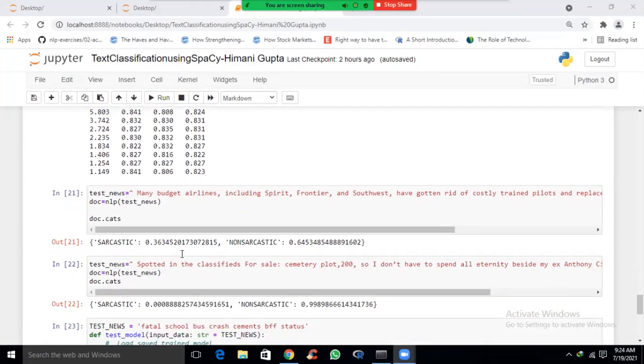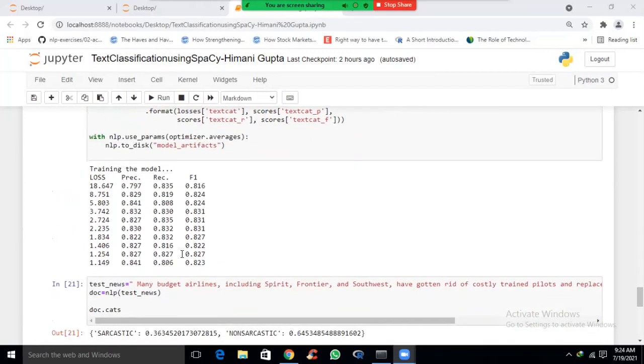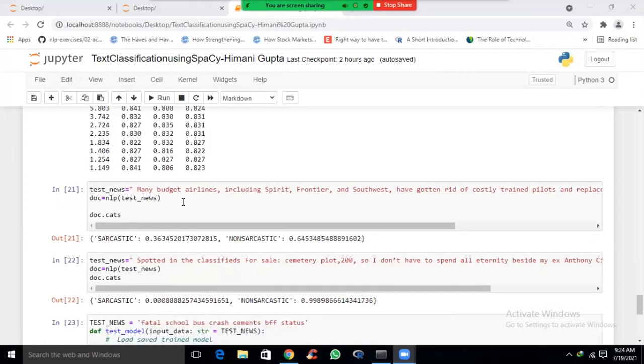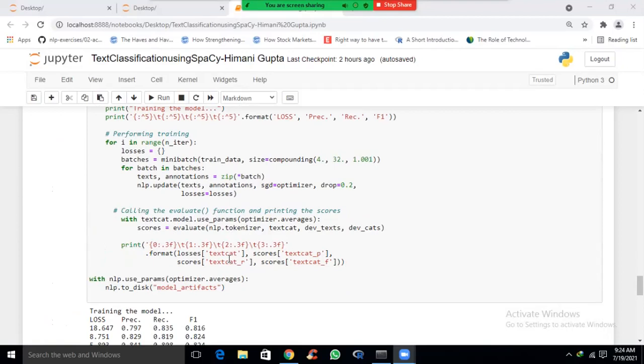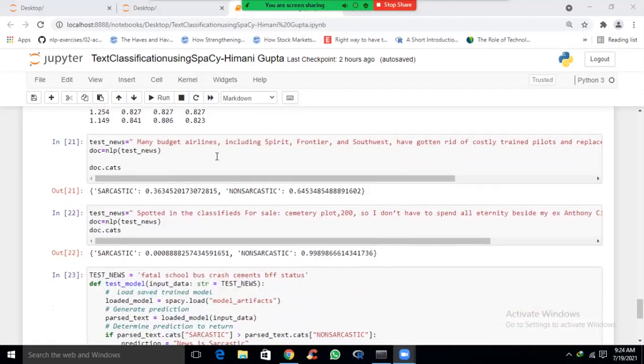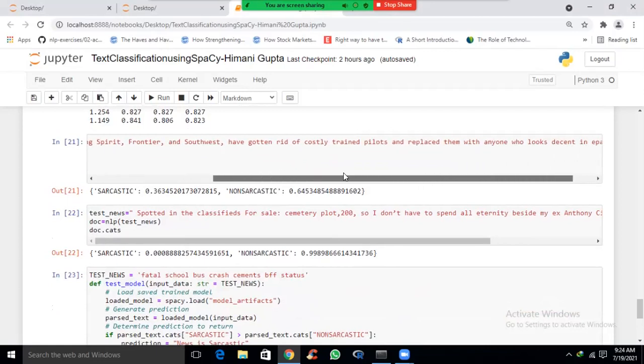Now we are testing a news on this model. Suppose we are putting this news in this test_news variable. Now we have put this news: many budget airlines including Spirit, Frontier and Southwest have gotten rid of costly trained pilots and replaced them with anyone who looks decent in epaulets.